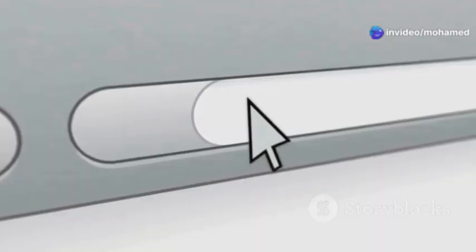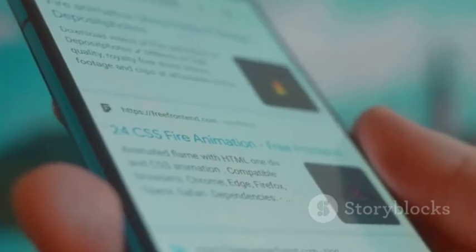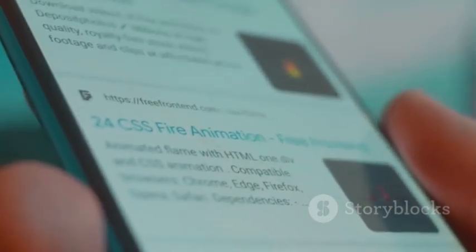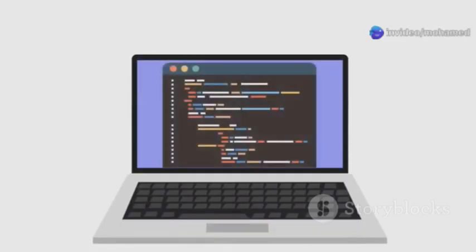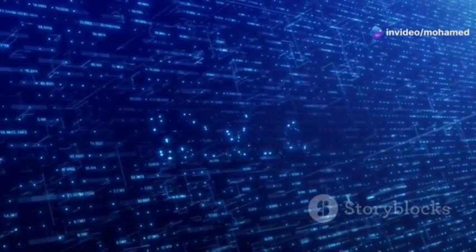It allows for things like clickable buttons that perform actions. It can show or hide information based on user input. It can create animations and update content without reloading the entire page. JavaScript is one of the 3 main technologies for building websites. It is essential for the modern internet.